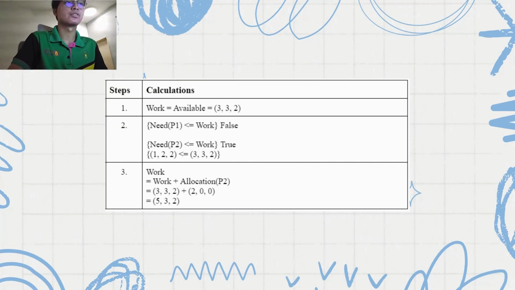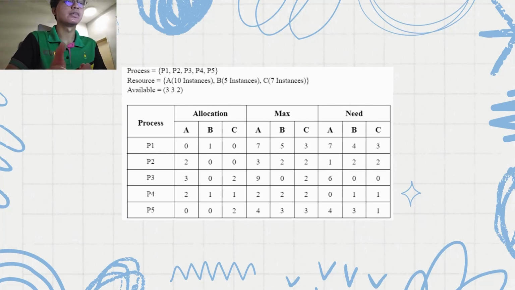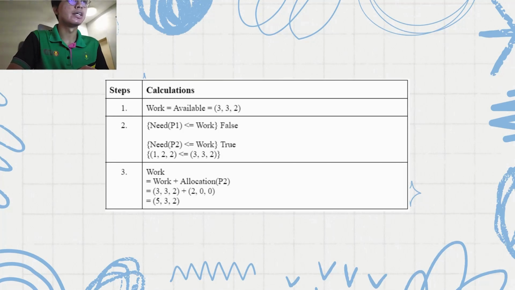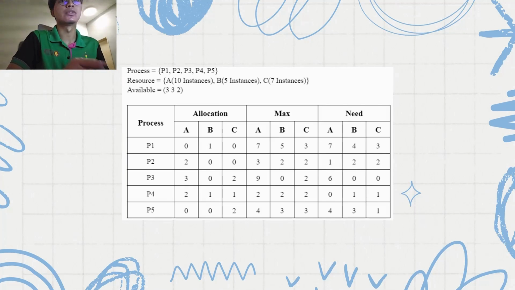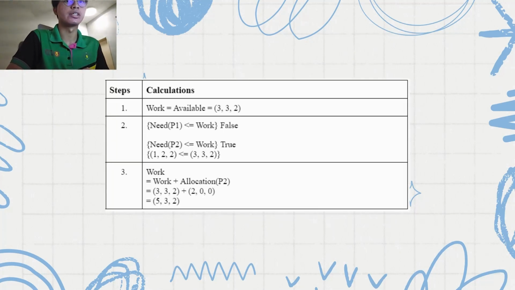And then the steps. So Banker's algorithm mainly has three steps. The first one is to set the work as available. Available here is the available resources, which is initially 332 in the matrix. Then we go to the next step, which is checking whether the need is less than or equal to work. The need is automatically calculated in the program. There is a function specialized for that, and the formula for need is max minus allocation.